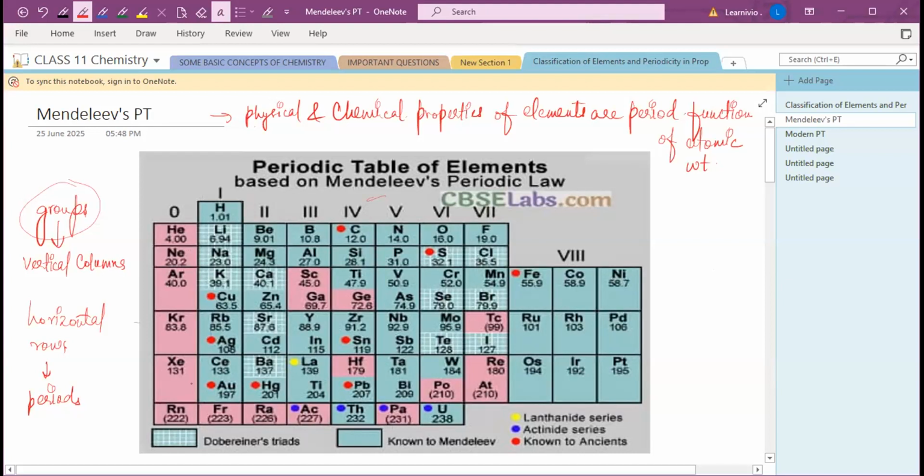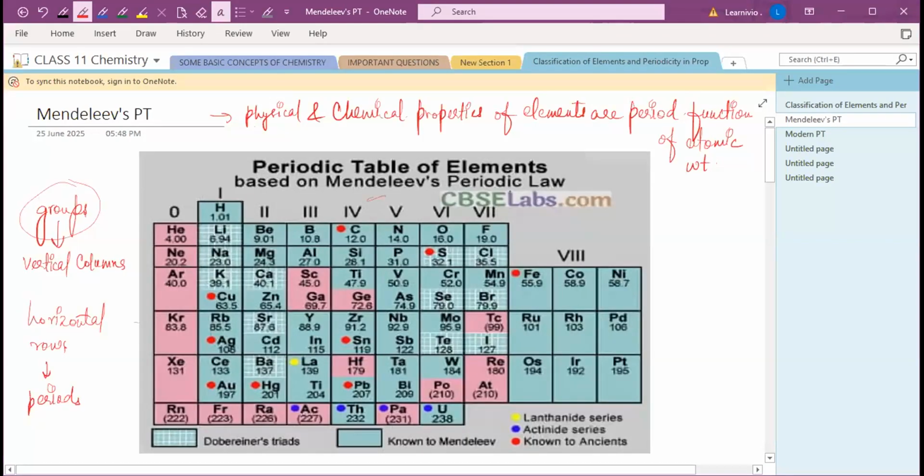He left some spaces where he thought it necessary, for something which could be discovered further. For elements to be discovered later, he left some spaces. So you can see over here, these are some spaces which were left by Mendeleev in his periodic table.